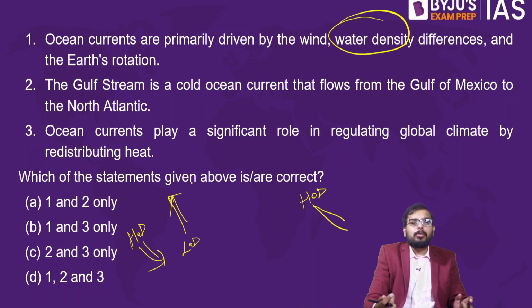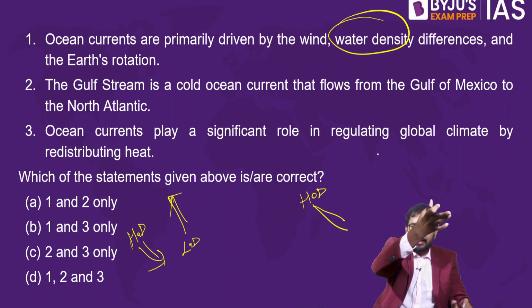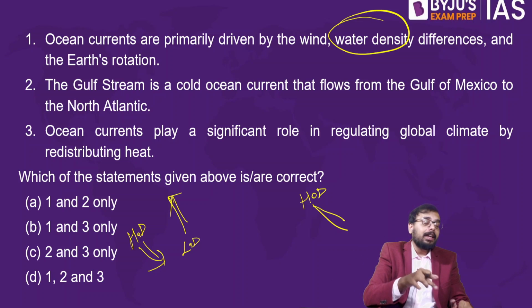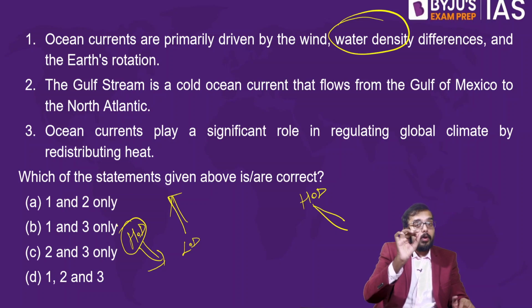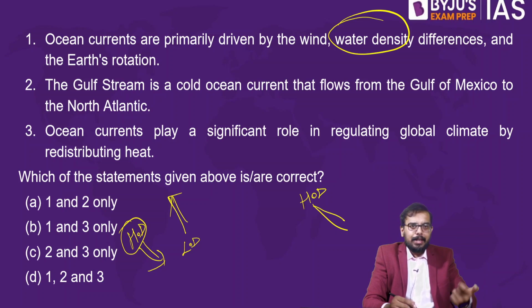Which is the high density water? The water which is cool is high density. The cool water will subside, or the water which has high salinity content, that is high density. So the water that is cool, or has high salinity content, will go down, that will descend. So we call it a descent. That will descend into the deeper parts of your ocean.